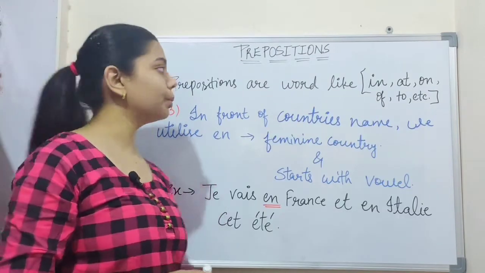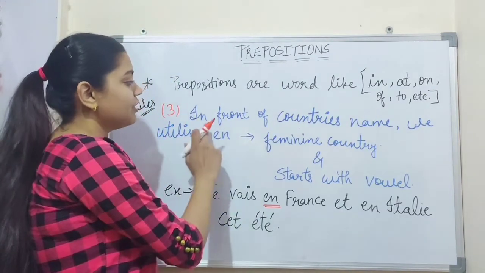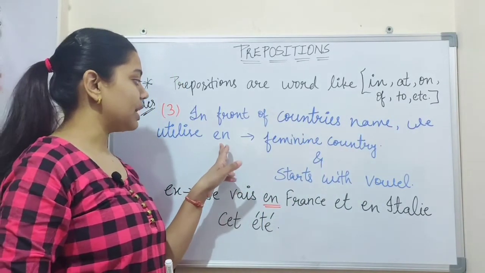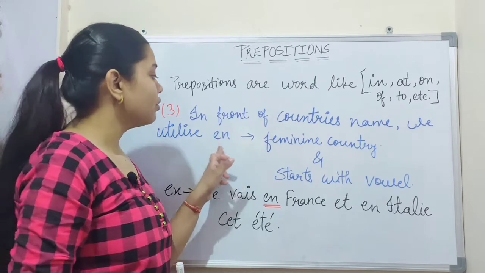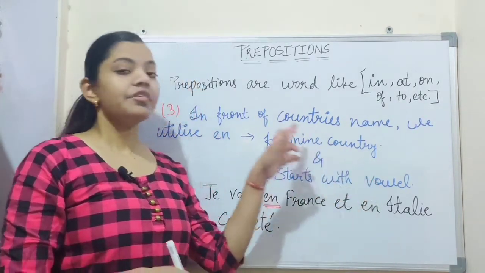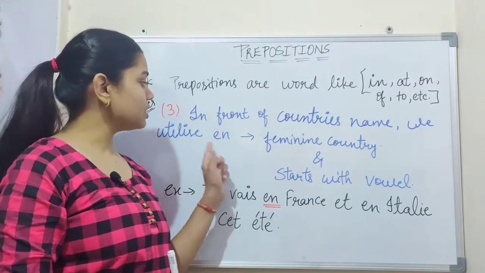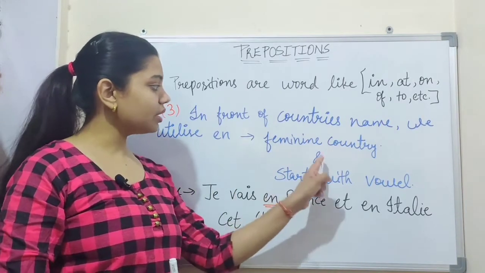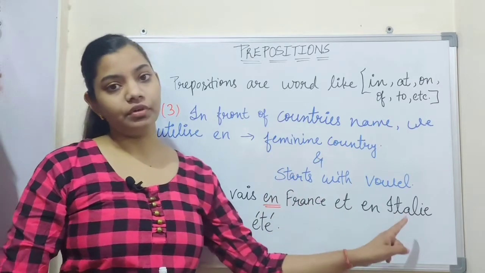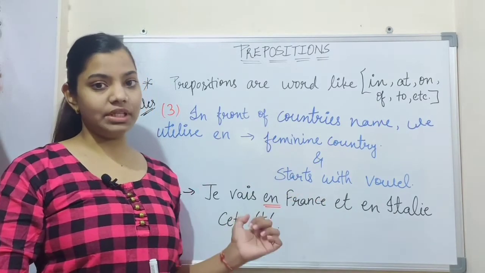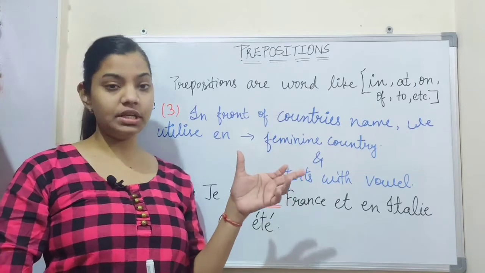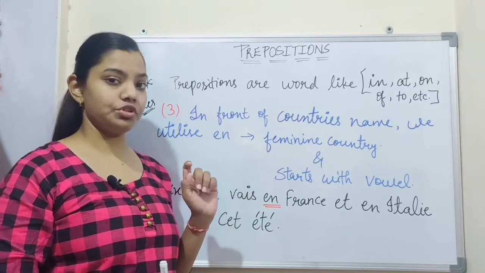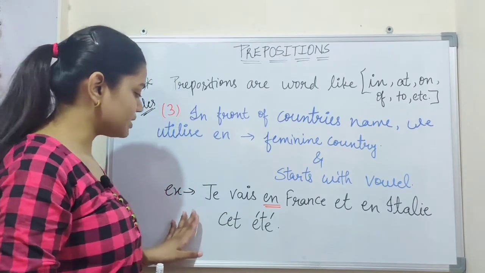So this is the third rule. In front of a country's name we utilize en. We utilize en with a feminine country. For a feminine country we use en as a preposition in a sentence. And if a country name starts with a vowel, then we also use en as a preposition in a sentence. So we see this example.